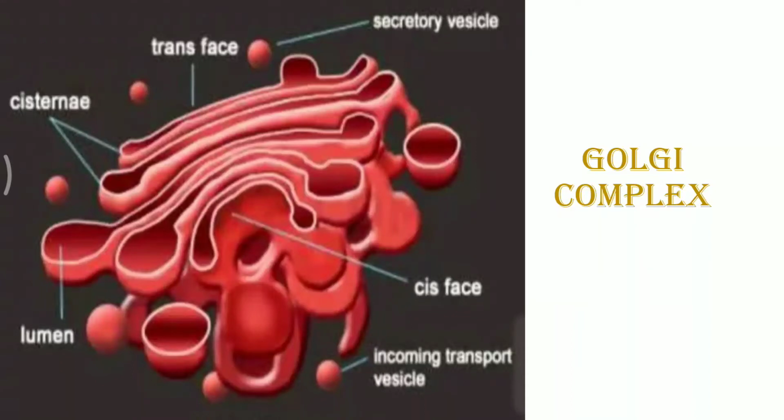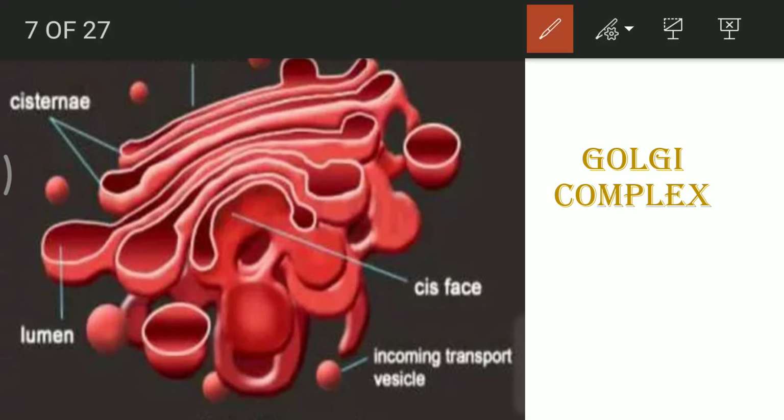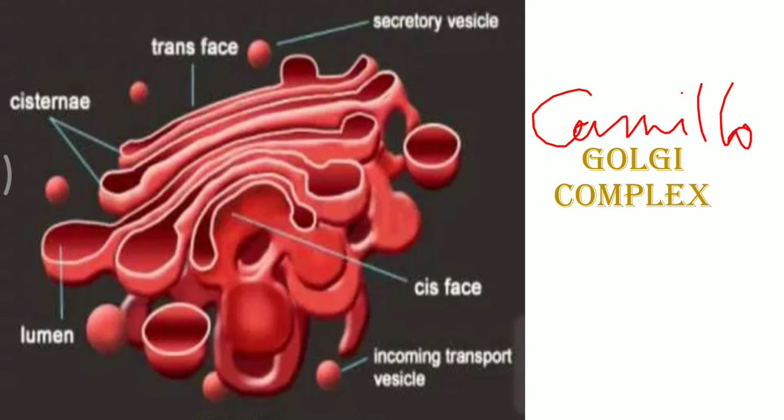The Golgi complex is a part of the endomembrane system, and it was discovered by Camillo Golgi, an Italian histologist who found the Golgi complex in the nerve cells of cat as well as owl. He also tried to discover the presence of the same Golgi complex in other organisms, but what he found out was, with an exception, in almost all the eukaryotic cells there was presence of Golgi complex, but it was absent